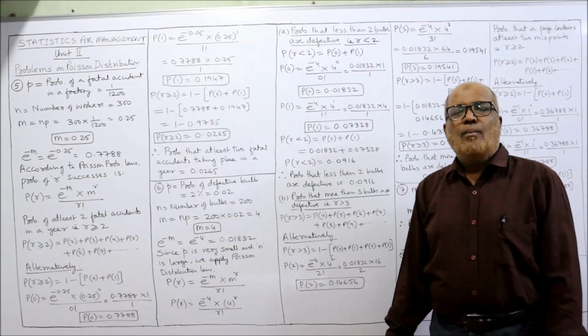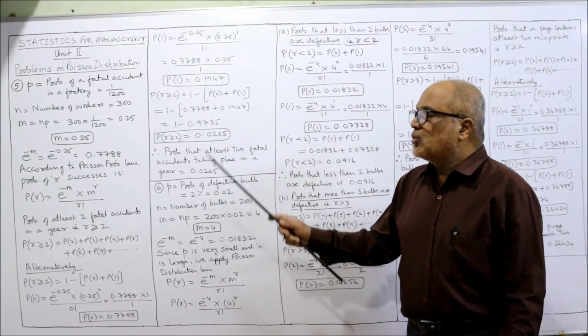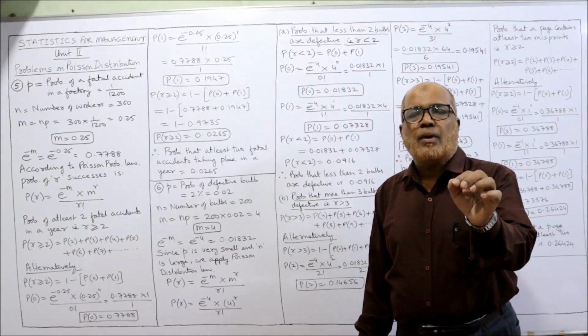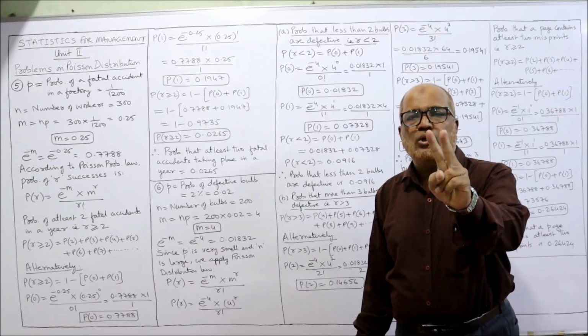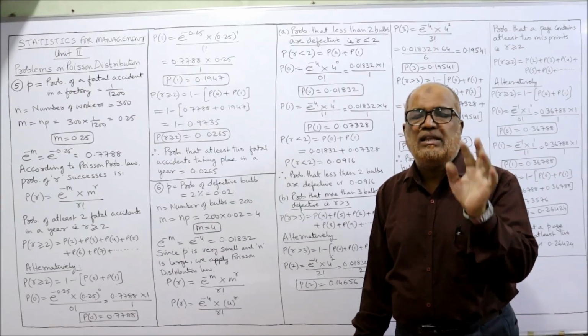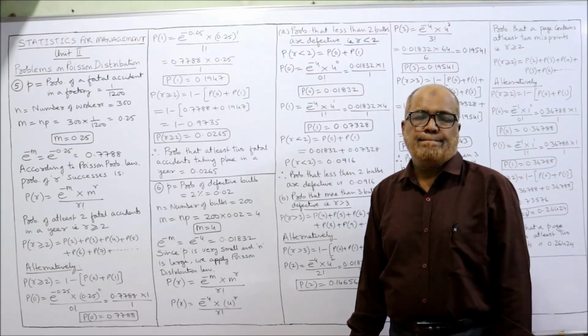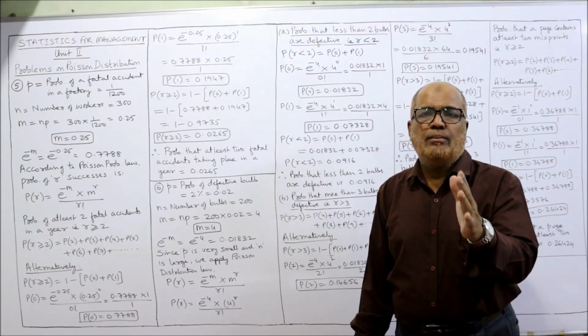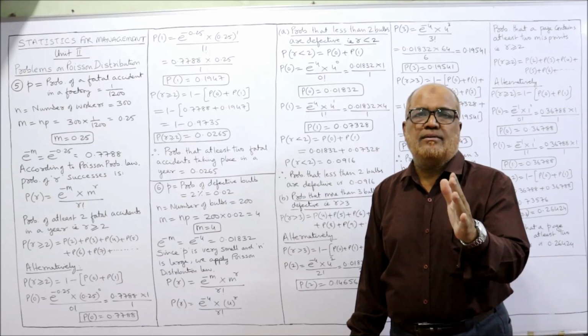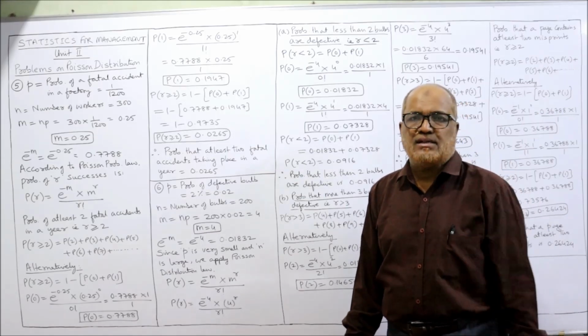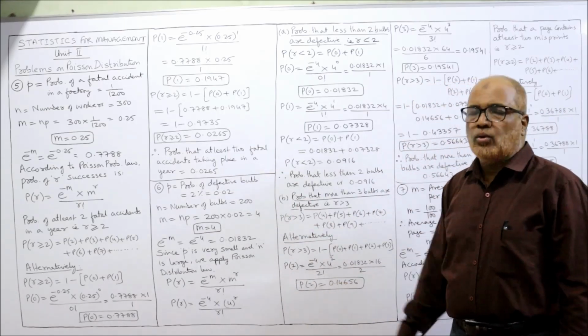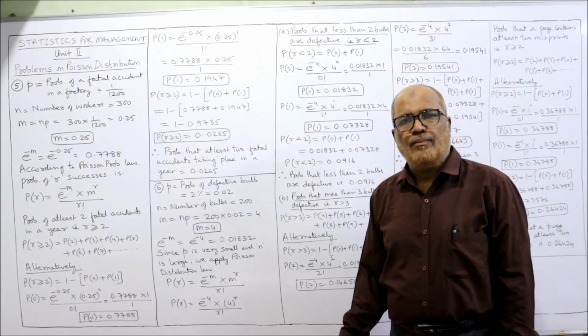That's all. 0.0265. This is the probability of at least 2 fatal accidents in the factory during a year. Minimum 2 fatal accidents. 2 or more fatal accidents. The probability is 0.0265. That's all.